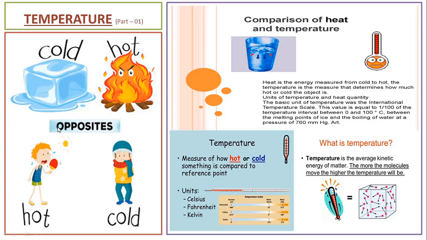Now let's understand what is temperature. You can say temperature is the representation of how hot or cold any body is. Previously we had understood this, that heat is the total sum of kinetic and potential energy. So you can say temperature is the average kinetic energy of a matter. The more the molecules move, the higher the temperature will be. In the same way, if the movement of the particles is less, then the temperature will be low.